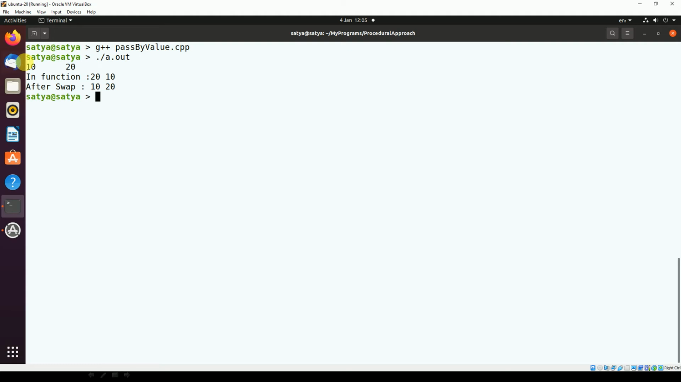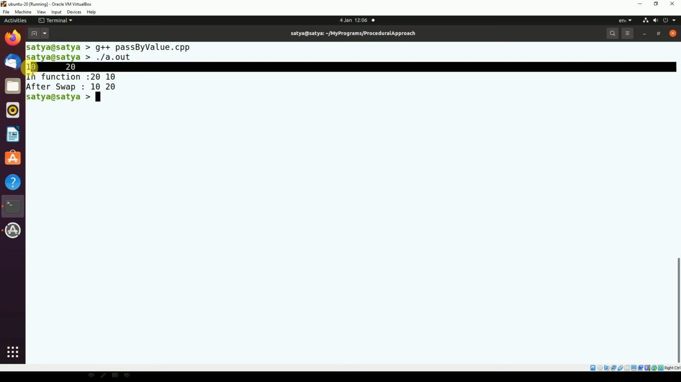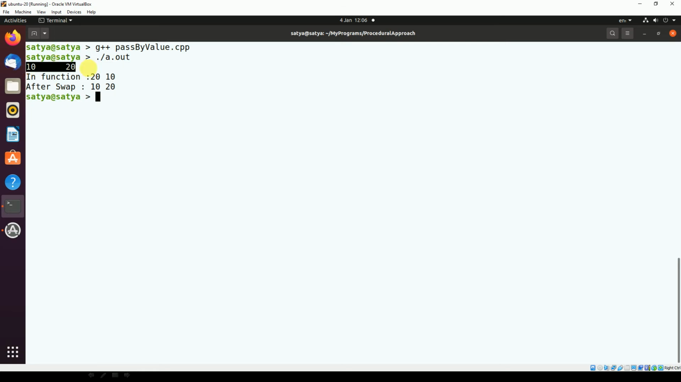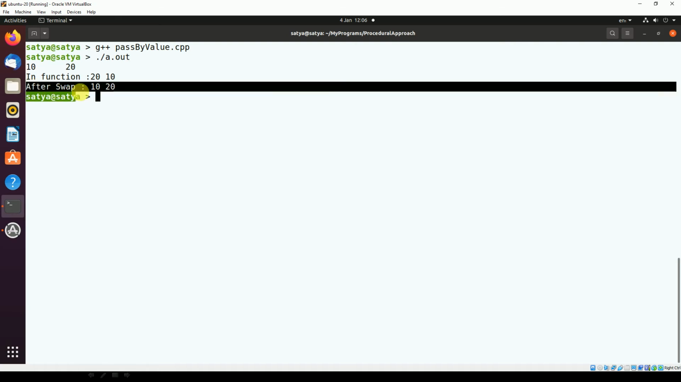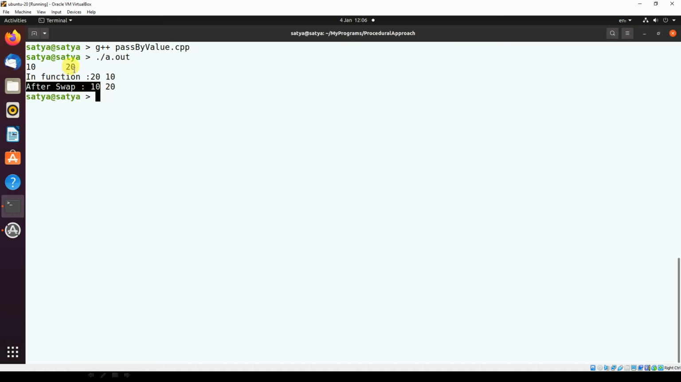Okay, so 10, 20 initially, correct. Inside the function, after swapping, the value is 20 for x, and the value for y is 10. After swap, if you see, 10, 20. So no effect on this. Previously a value is 10, and after swap also a value is 10. Previously b value is 20, after swap also b value is 20.